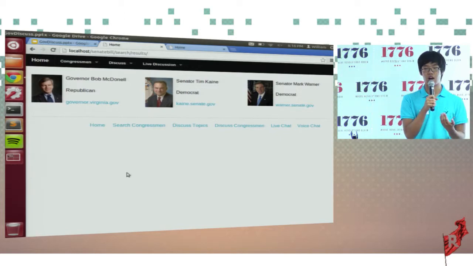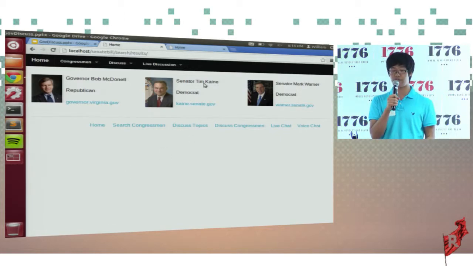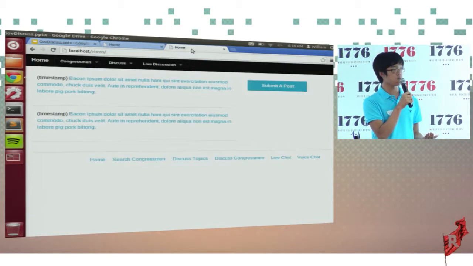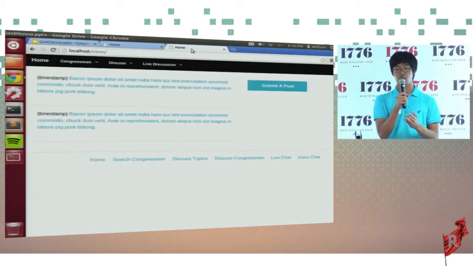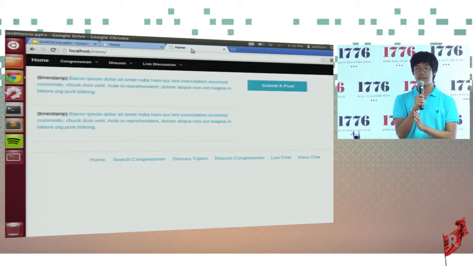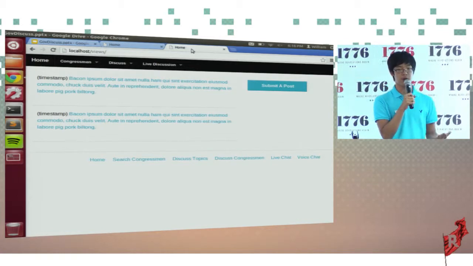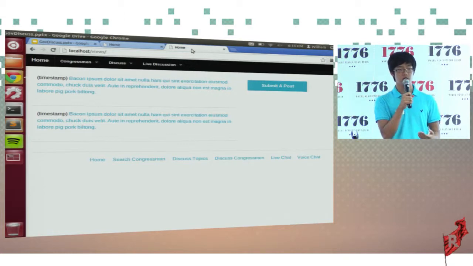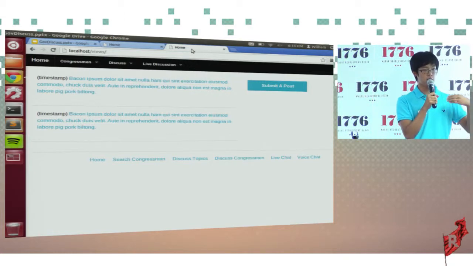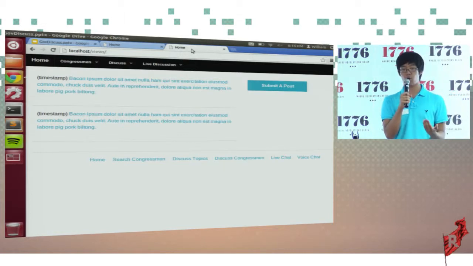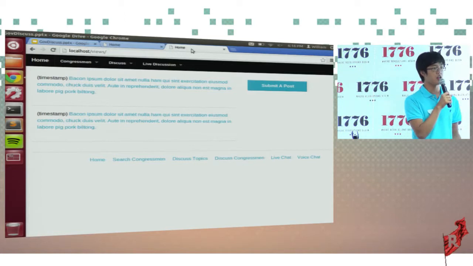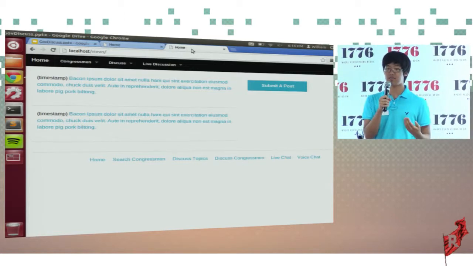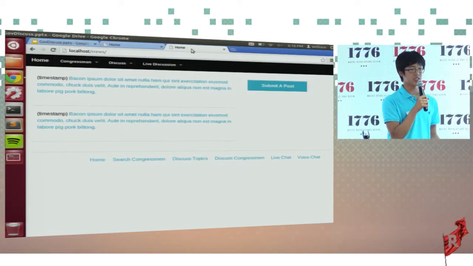And now we'll be moving on to the discussion part of GovDiscuss. There are two discussion boards on GovDiscuss. What's common between both of them is the ability to view threads, to comment, and to vote up or down these threads, so they're more popular and more seen. The difference between the two is that the first one is a discussion board made specifically for congressmen, where you can discuss things that congressmen have said or their positions on certain things.